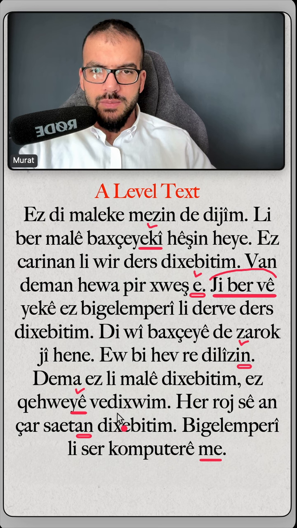Another one is an object suffix. Qehweyê vedixwim. I'm drinking the coffee. It's an object suffix. It makes the object a bit more clear, to say the coffee.